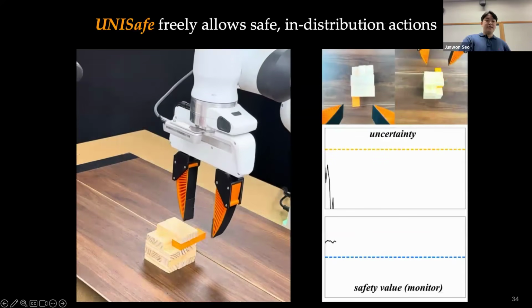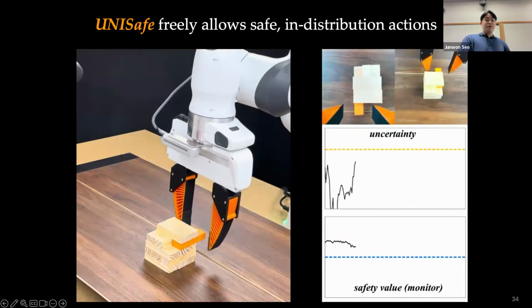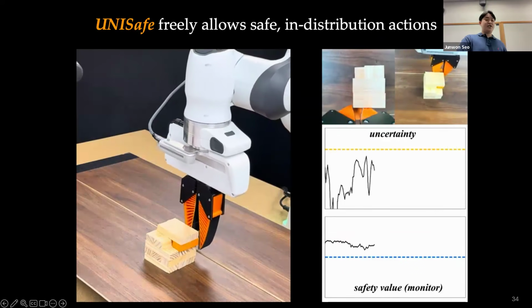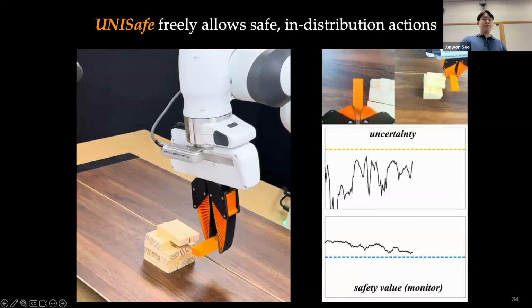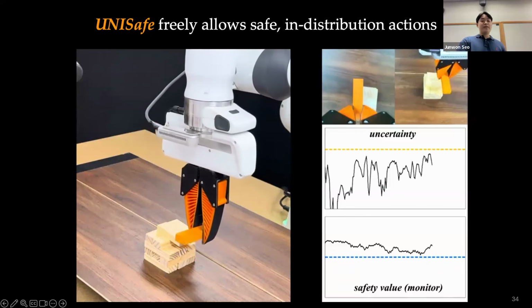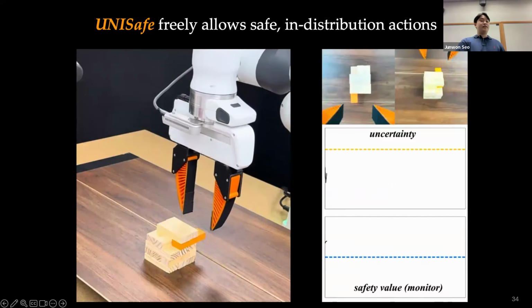And another good thing of this one is when the base policy proposes just a safe in-distribution action, the safety filter is not being overly conservative because it's only focusing on epistemic uncertainty, which freely allows the safe action without any interventions.